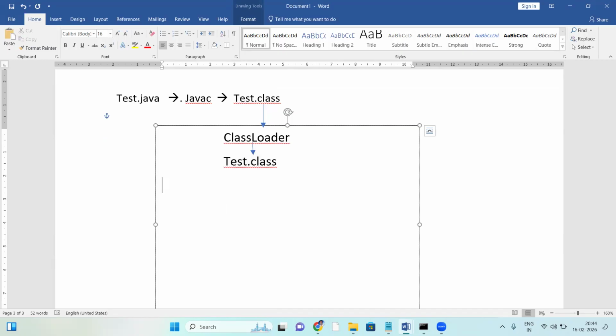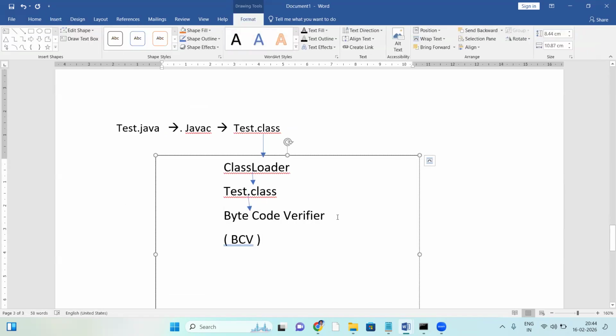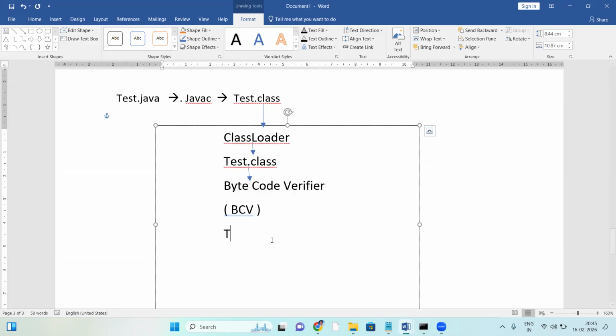So next is the bytecode verifier. As a shortcut, we can call it BCV. The dot class file is taken by the bytecode verifier. The bytecode verifier checks the whole dot class file, top to bottom, byte by byte. If everything is fine, then the tested dot class file is given to the Java interpreter.